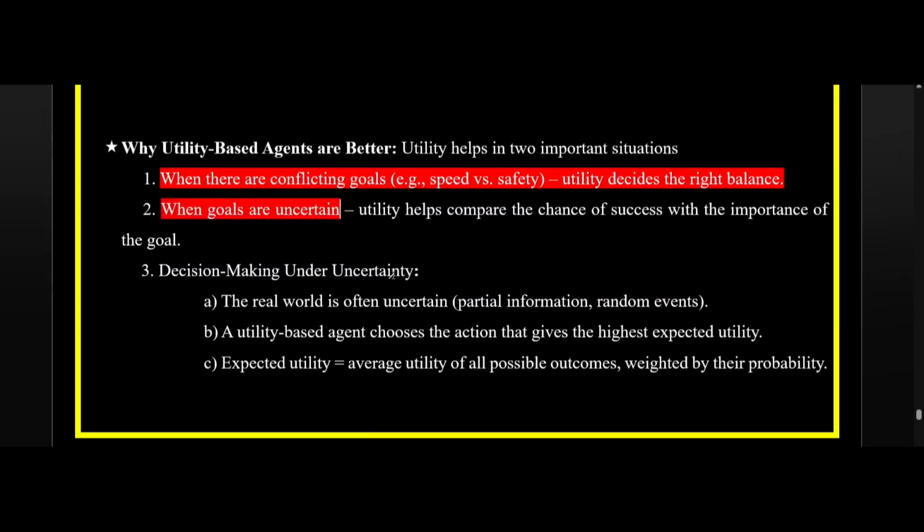And decision making under uncertainty. The real world is often uncertain. It has partial information and random events. It isn't structured and formal as it is in theory. A utility based agent chooses the action that gives the highest expected utility. Expected utility is nothing but the average utility of all possible outcomes, weighted by their probability.